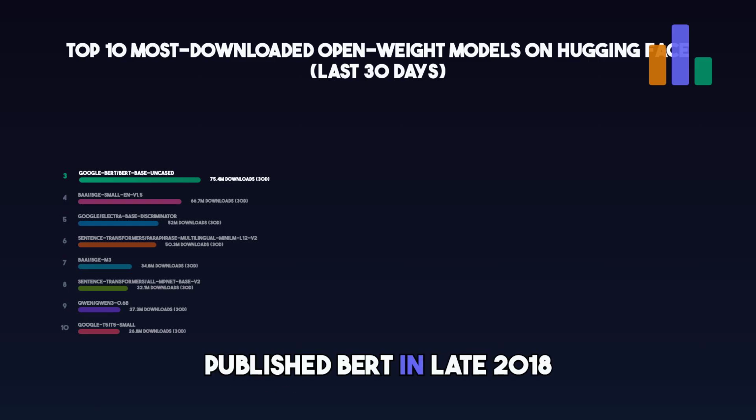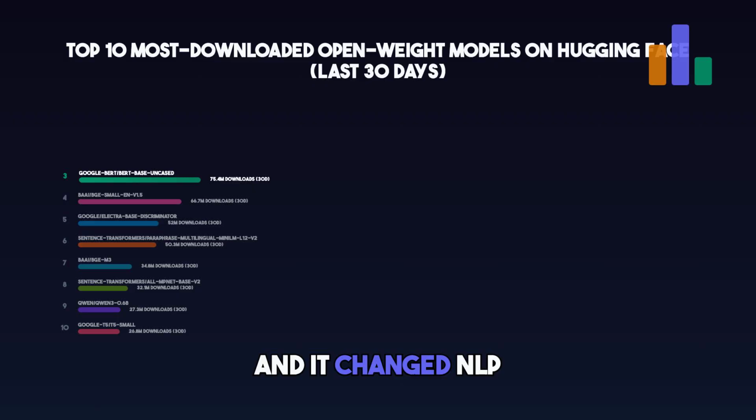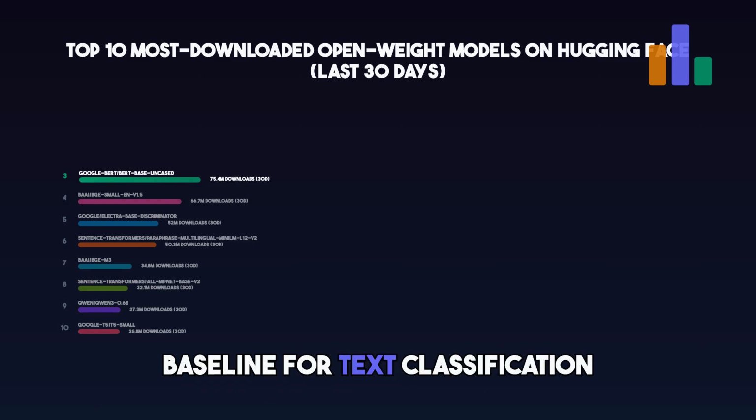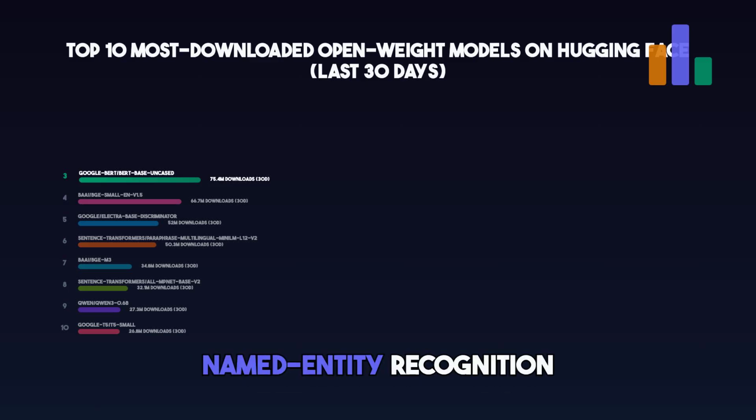3rd place, with 75.4 million downloads, BERT Base Uncased. Google published BERT in late 2018 and it changed NLP overnight. The idea was simple: pre-train a transformer on a massive text corpus using masked language modeling, then fine-tune it on any downstream task with minimal additional data. That recipe became the foundation of modern NLP. Nearly a decade later, BERT still pulls 75 million downloads a month. It remains the standard baseline for text classification, named entity recognition, and question answering.